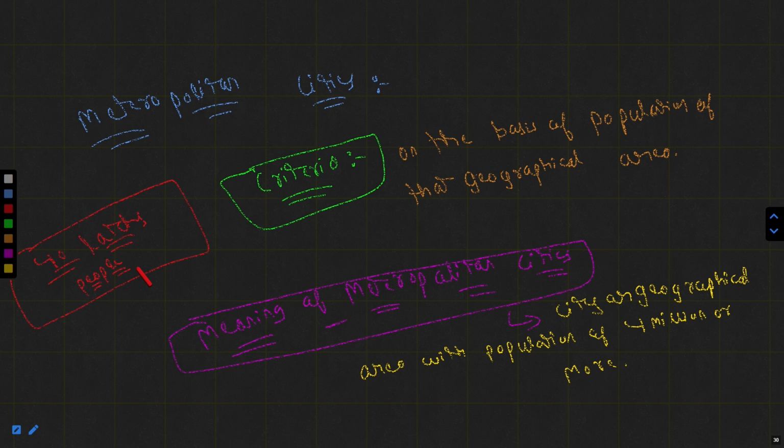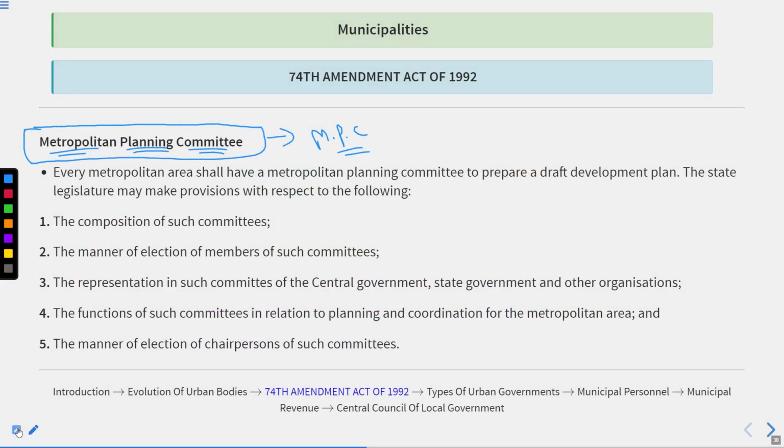Okay, so I hope now the concept is clear to you. For such large areas, there is a metropolitan planning committee to prepare a draft development plan. The state legislature may make provision with respect to the following. When we talk about the MPC, what are the provisions the state legislature could make?